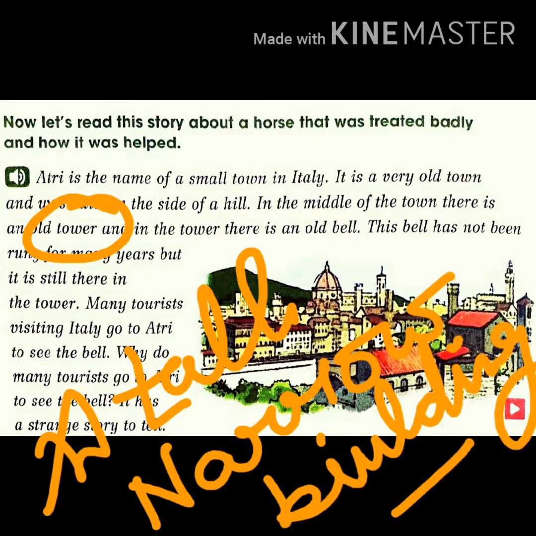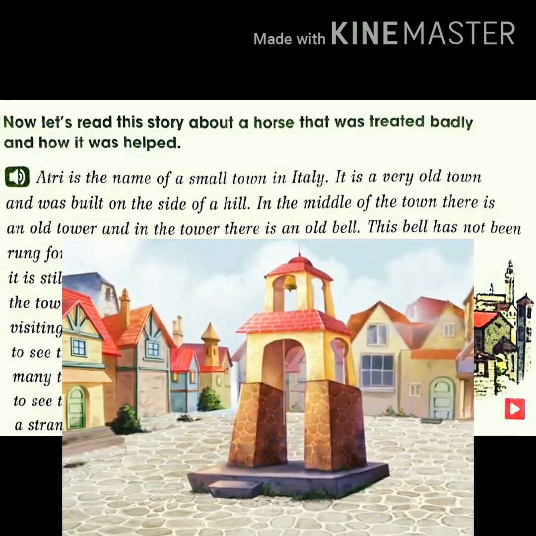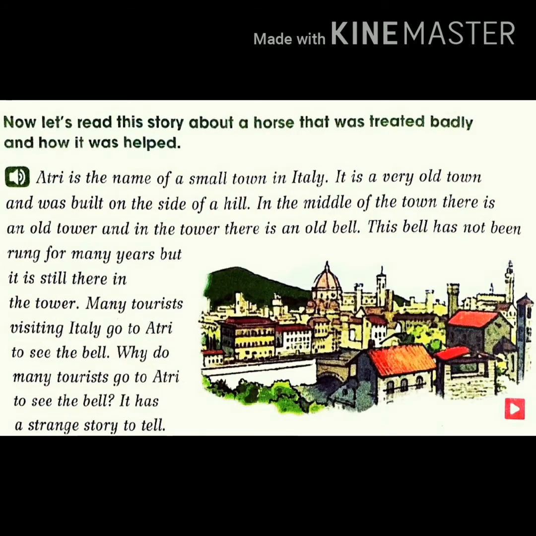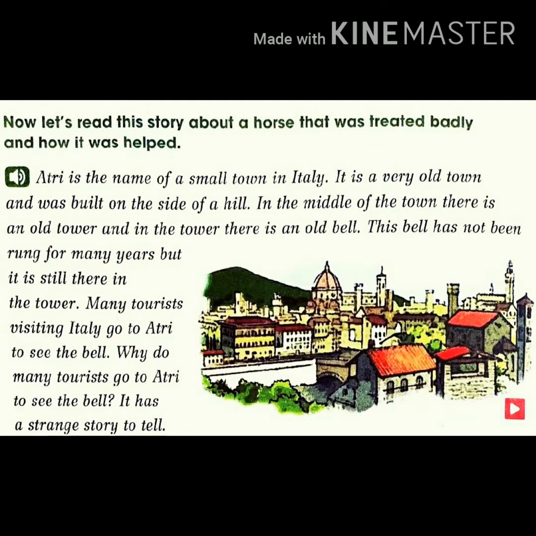Okay, so as you can see in this picture, particularly you can see the tower and in this particular tower you are getting one old bell, which is called the Bell of Atri. Okay, this bell has not been rung for many years, but it is still there in the tower. So many years already passed, but this bell was not rung. Rung is the past form of ring.